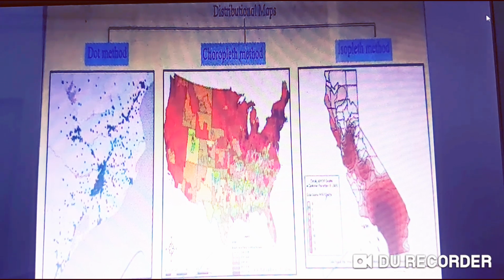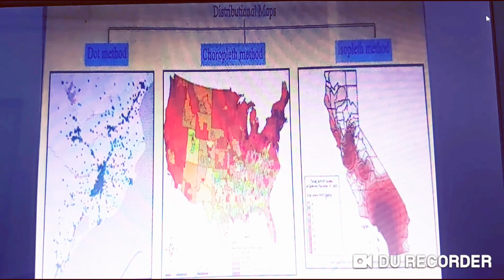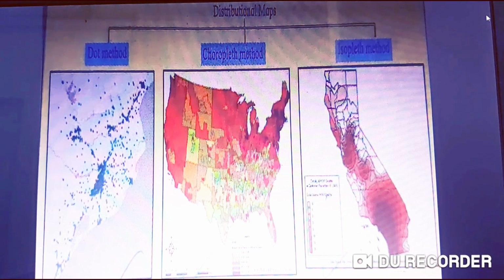Density means what? Density of population is the number of people living in a unit area of the earth's surface. It is normally expressed per square kilometer. For example, a population of 100 people living in an area of 100 square meters has a density of 1 person per square meter.